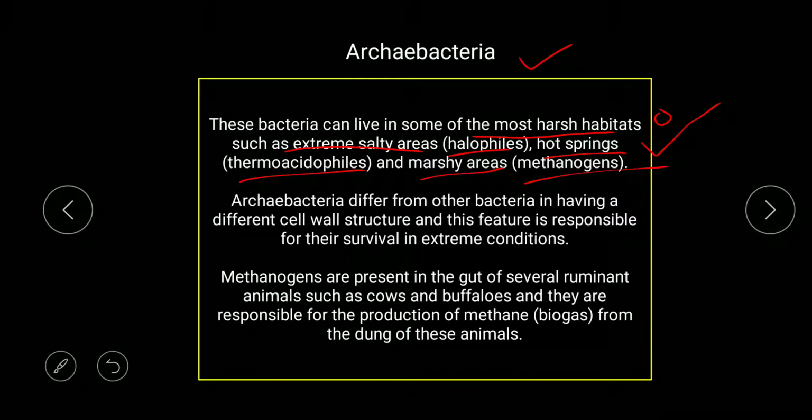Now how do Archaebacteria differ from other bacteria? Archaebacteria have a different cell wall, first thing, and this feature is responsible for their survival in extreme conditions. In the Archaebacterial cell wall, peptidoglycan is absent, means murein is absent. Peptidoglycan is nothing but murein, so murein is absent, but they have a modified murein, that is pseudomurein. Now methanogens, where do we find them? They are found in the gut of several ruminant animals such as cows and buffaloes. They are responsible for production of methane. They produce methane biogas from the gut of these animals.